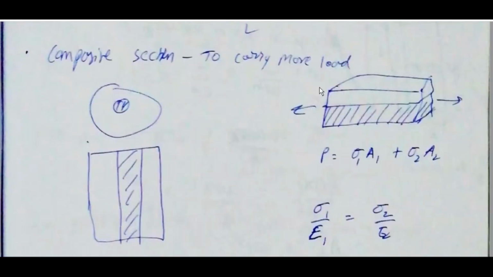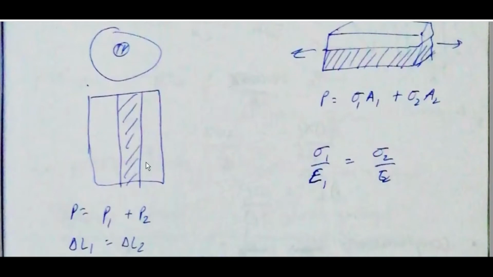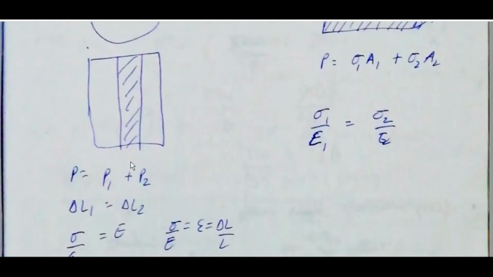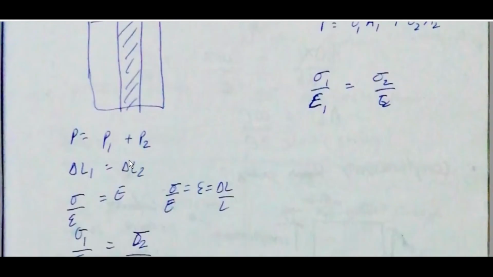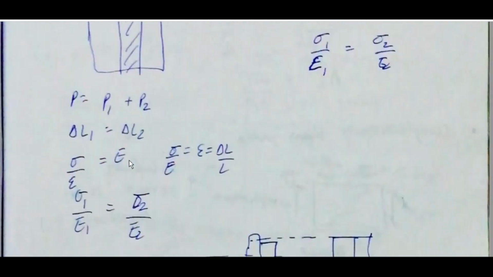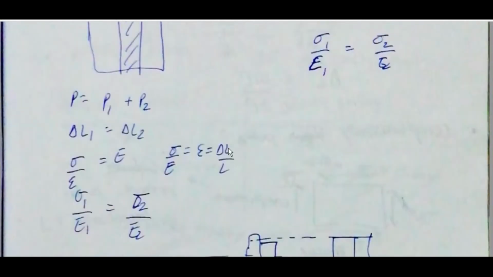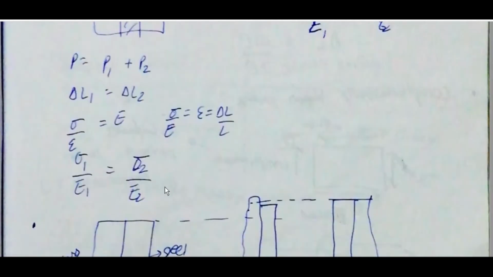A composite section is used to carry more load. If it is loaded like this, P is equal to P1 plus P2, and delta L1 is equal to delta L2. Sigma by epsilon is equal to E, so sigma 1 by epsilon 1 is equal to sigma 2 by epsilon 2.